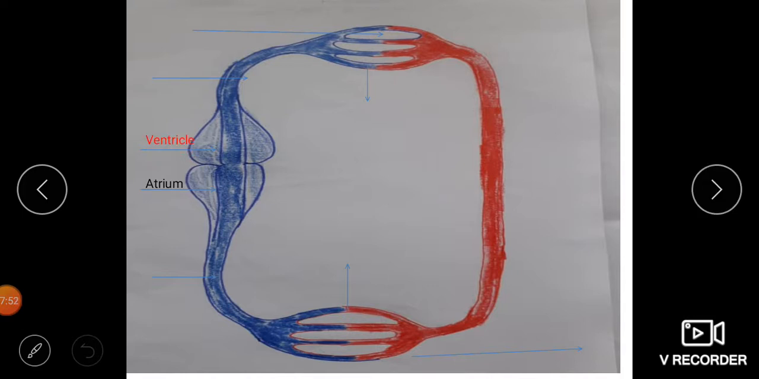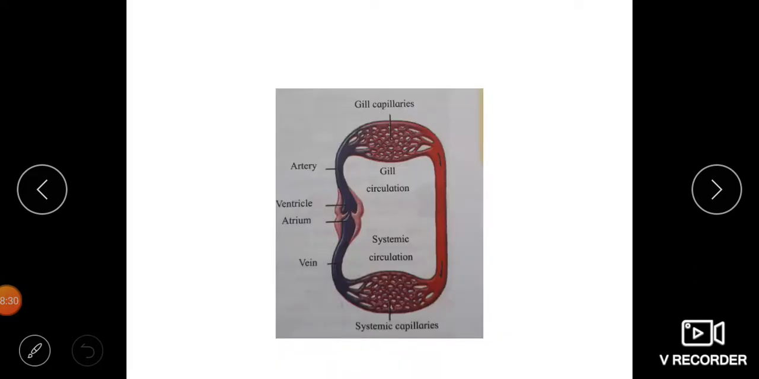Atrium pumps the blood into the ventricle, ventricle to the arteries, gill capillaries to the gills. Oxygenated blood enters into systemic capillaries to the tissues. From the tissues deoxygenated blood is collected by the vein to the atrium. So this is called single circulation, generally found in animals with a two-chambered heart having an atrium and a ventricle, and the heart always carries deoxygenated blood. This diagram is from the textbook.